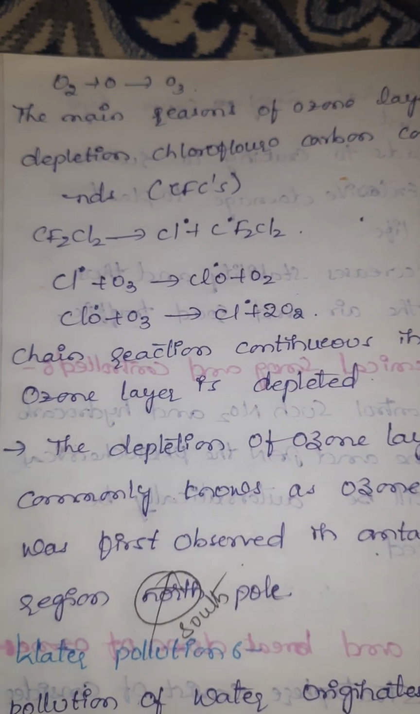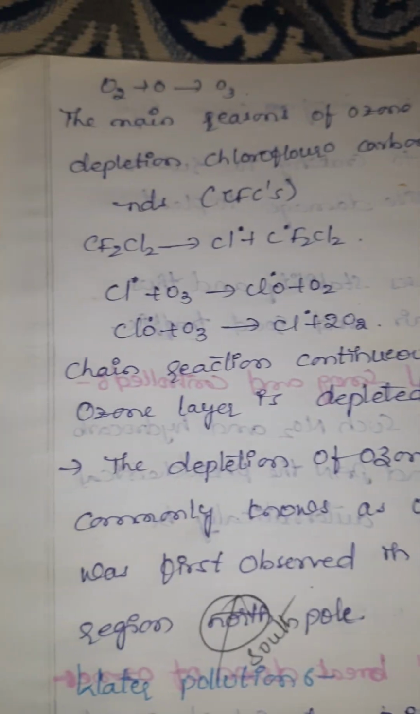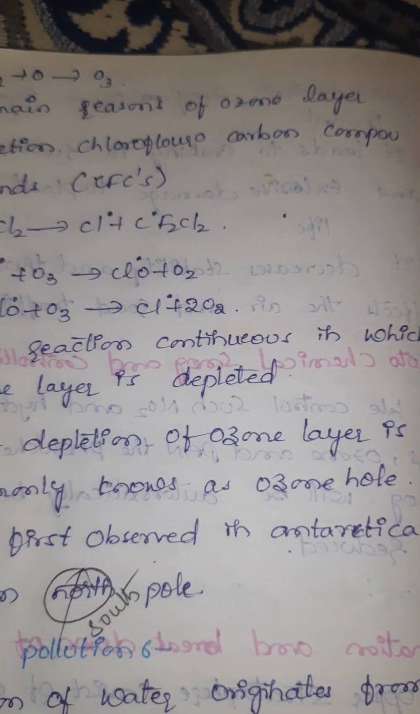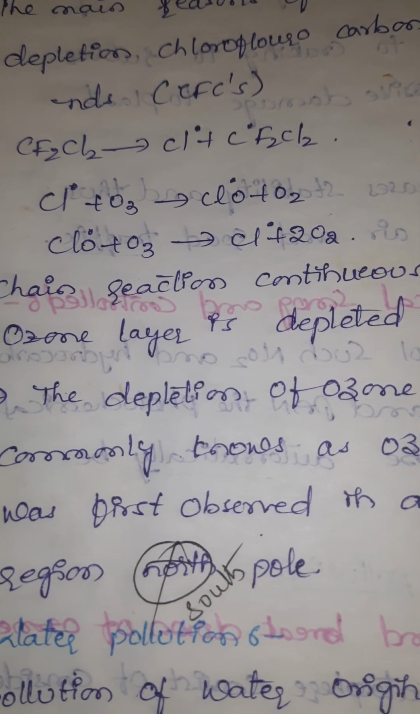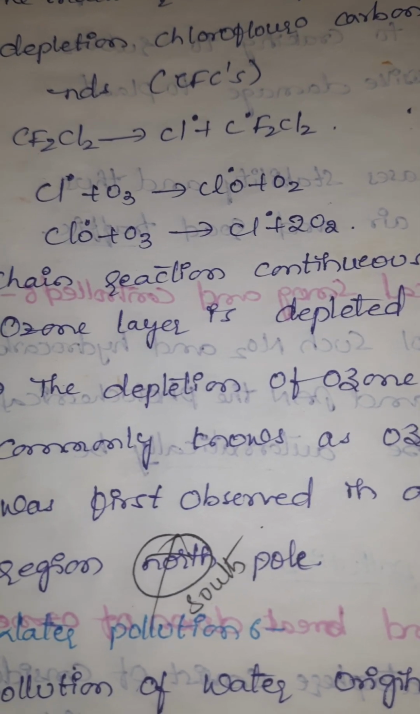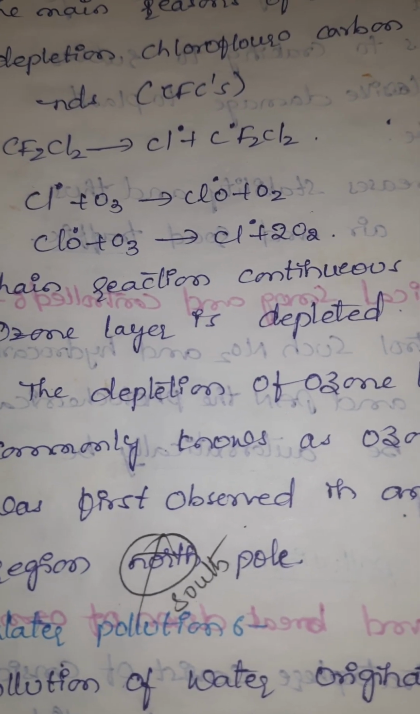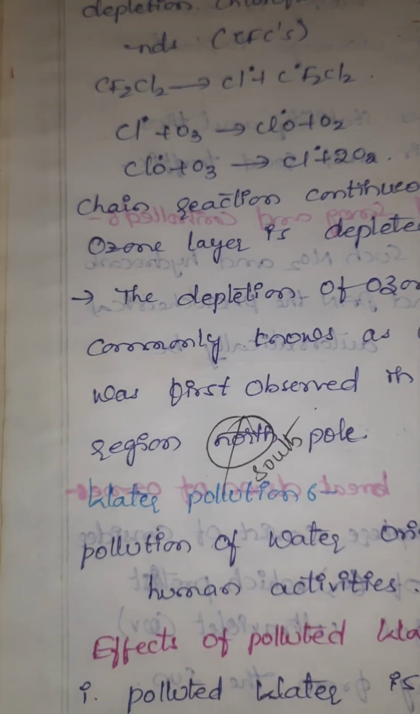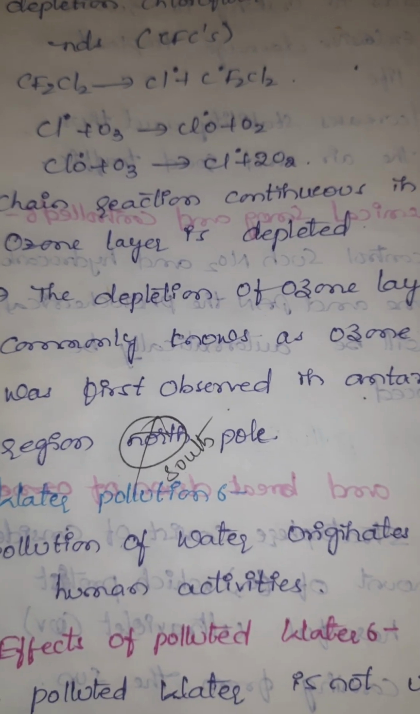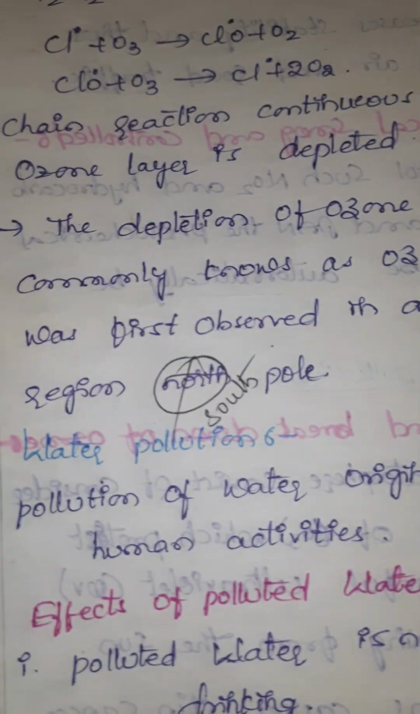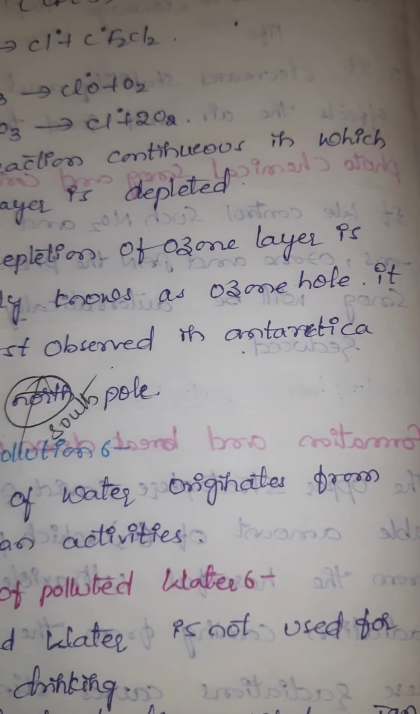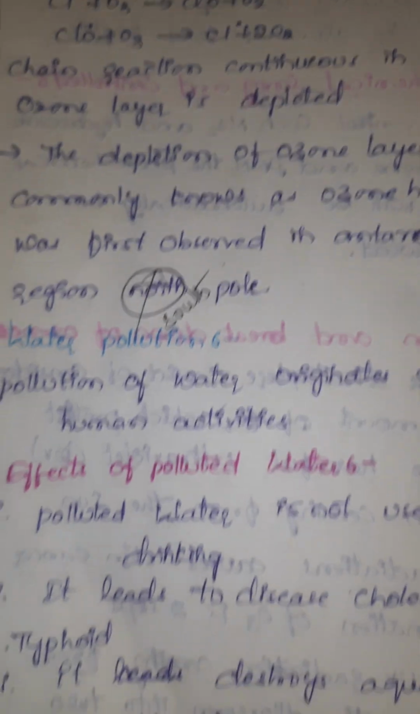The main reason for ozone layer depletion is chlorofluorocarbon compounds. Chlorofluorocarbons react to produce chlorine free radicals, and the chlorine free radical reacts with ozone to form chlorine monoxide. Again, chlorine monoxide reacts with ozone to form a chlorine free radical and 2O2. The chain reaction continues, in which the ozone layer is depleted. The depletion of the ozone layer is commonly known as the ozone hole. It was first observed in the Antarctica region, the South Pole.